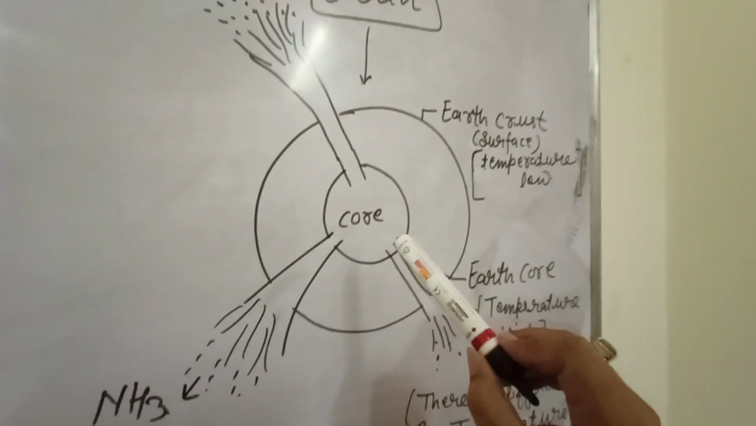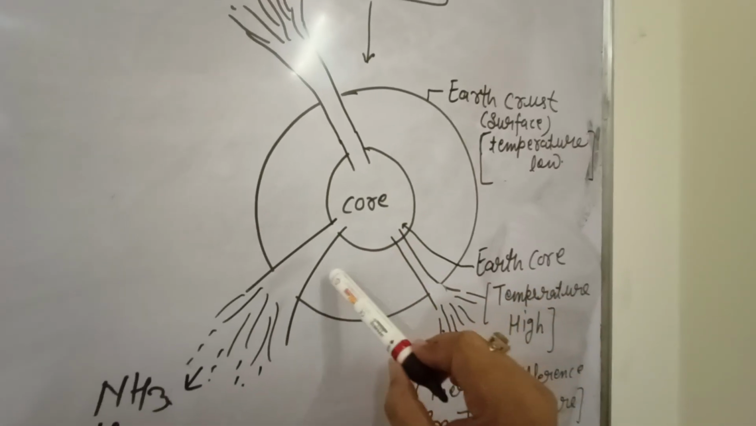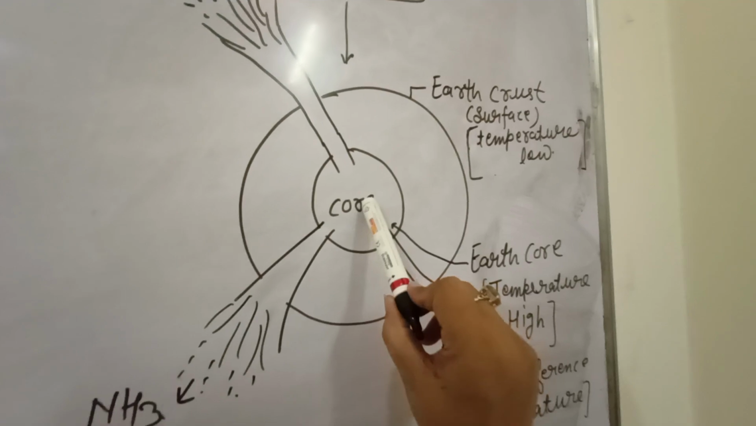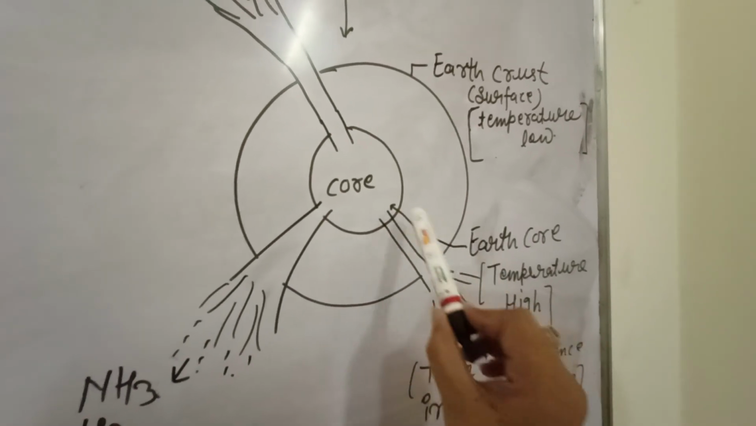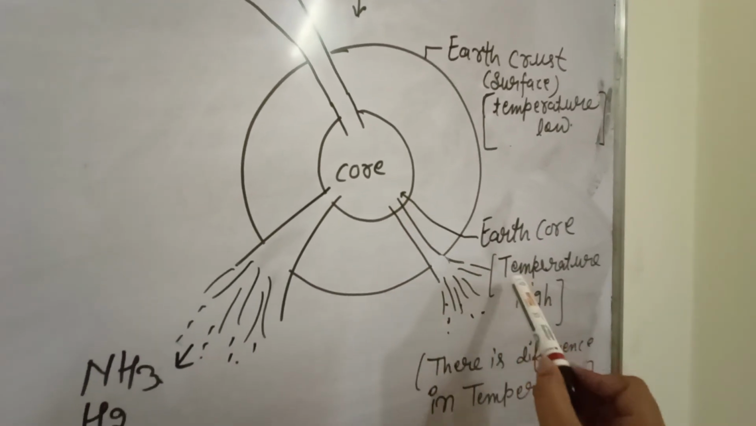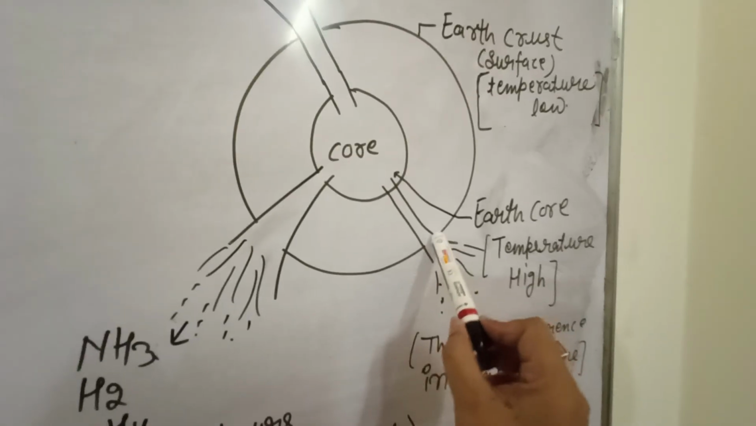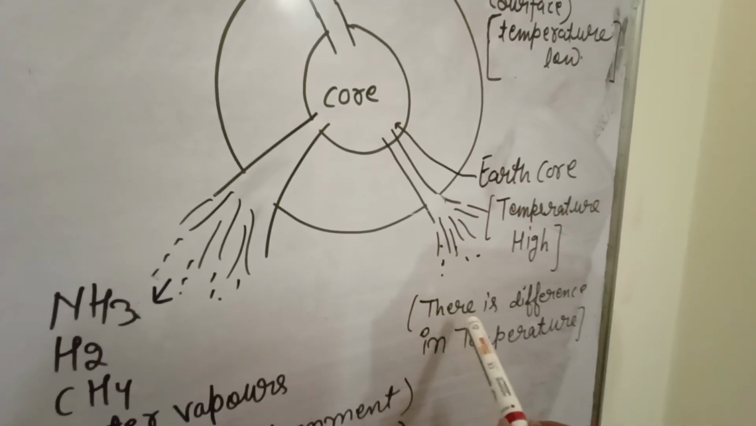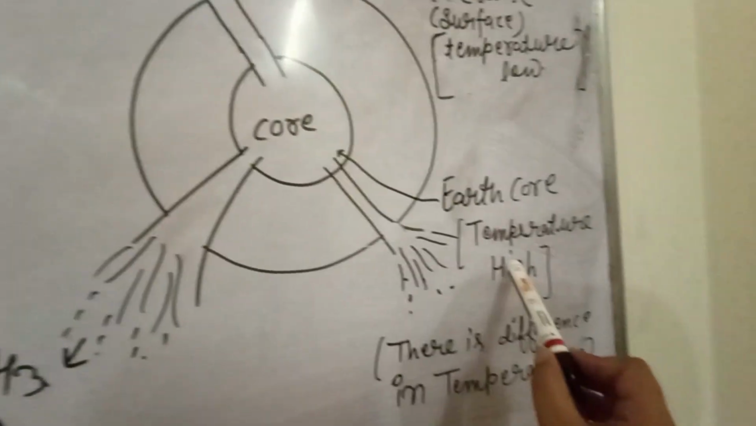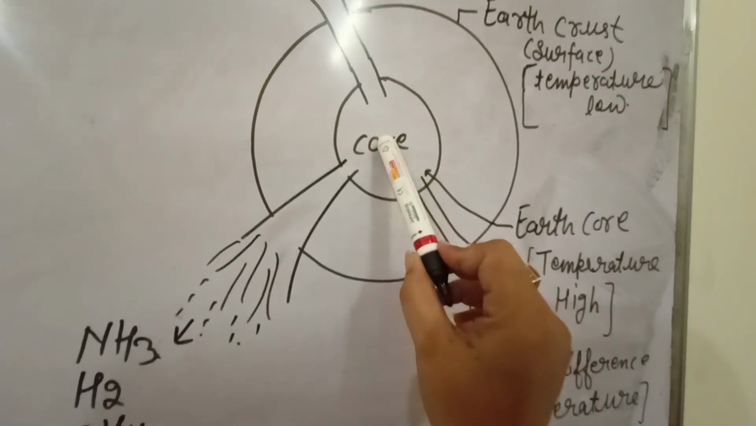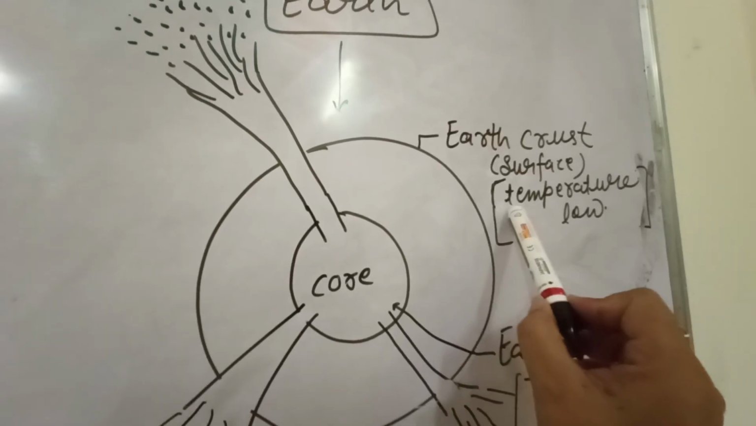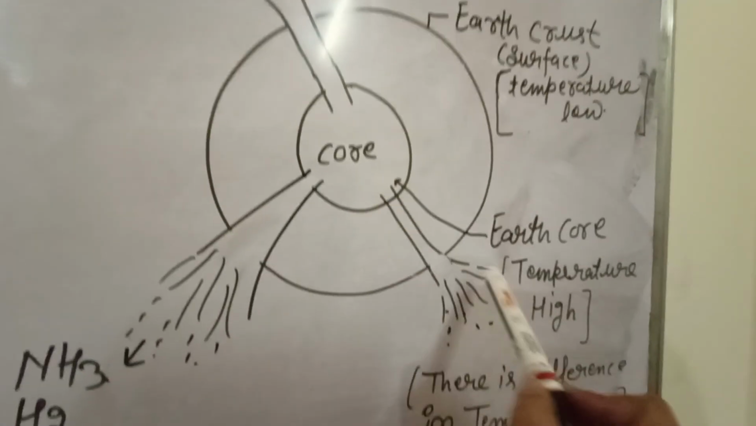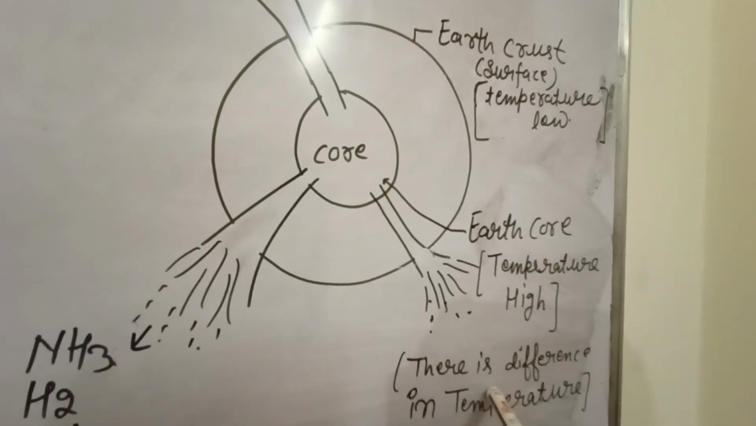When we talk about the earth, after the explosion the condition of the earth was like this: this is the core and this is the crust, the earth's crust or surface. Inside the core of the earth the temperature was very high, and on the crust there was a very low temperature. We can see that there was a temperature difference at that time.